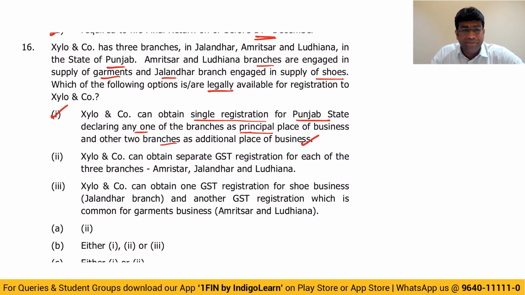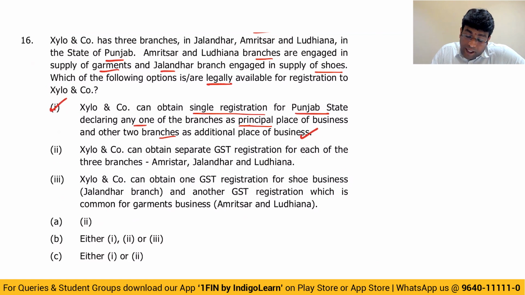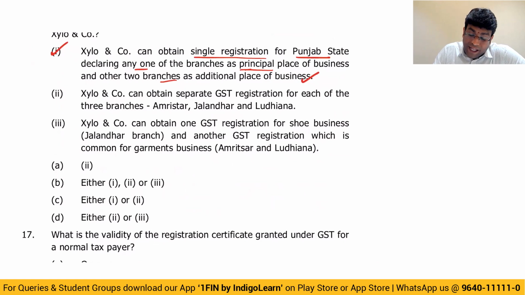Absolutely valid statement. Second option. They can obtain separate registration for each of the 3 branches of Amritsar, Jalandhar, Ludhiana. That option also is there. For multiple places of business within the same state, the person may take separate registration. It is not mandatory, but he may take separate registration.